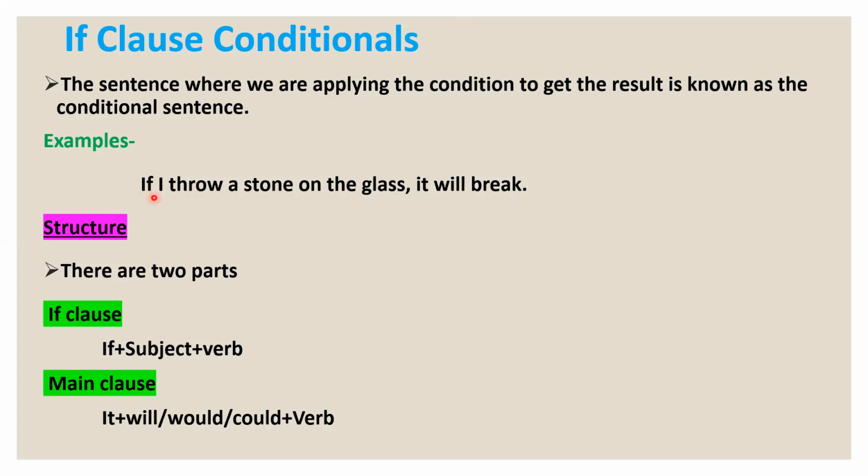If plus I, subject, and a verb, then the rest part. Then what is it? It will break. It is the main clause. We know, everybody, what is the main clause, because the clause which is not depending upon other. Let's proceed and learn other things.